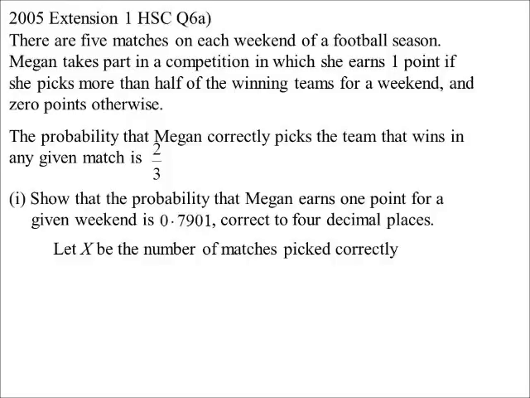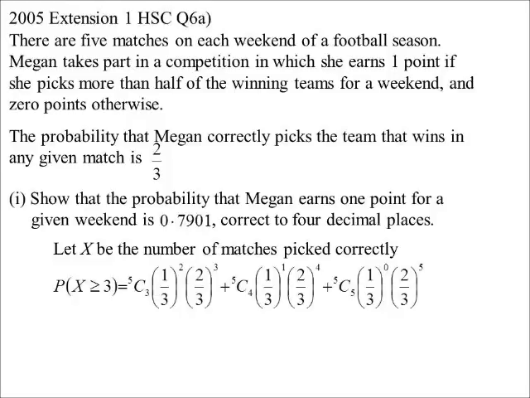So X is going to be the number of matches that she picks correctly. We want the probability that X is greater than or equal to 3, because she'll get 1 point if she picks more than half. There are 5 games, so 3, 4, or 5.